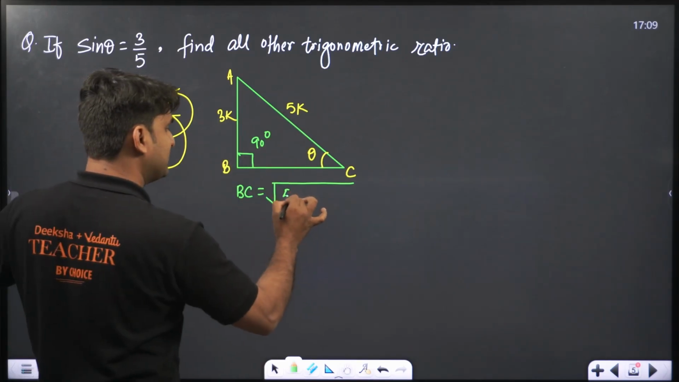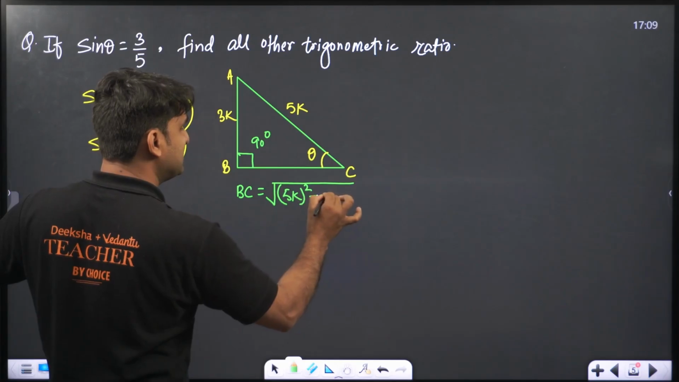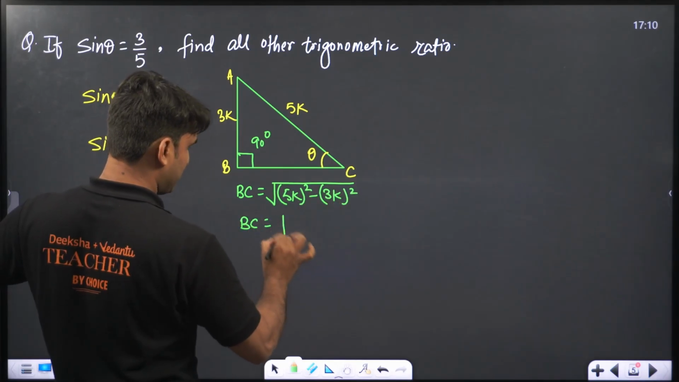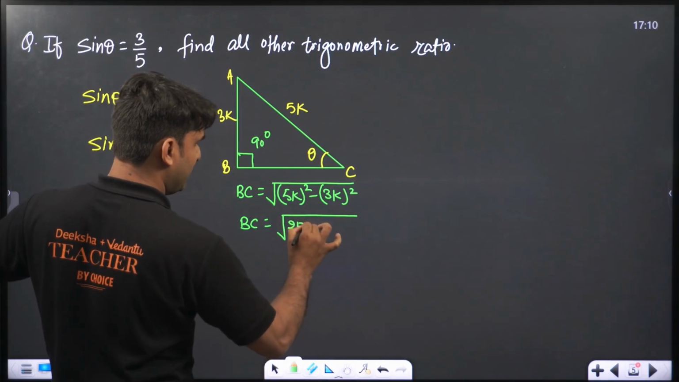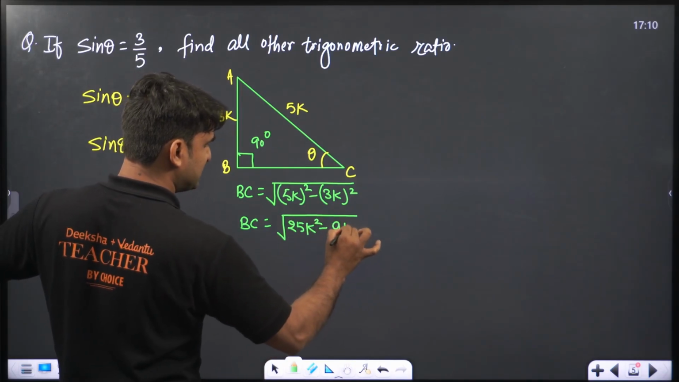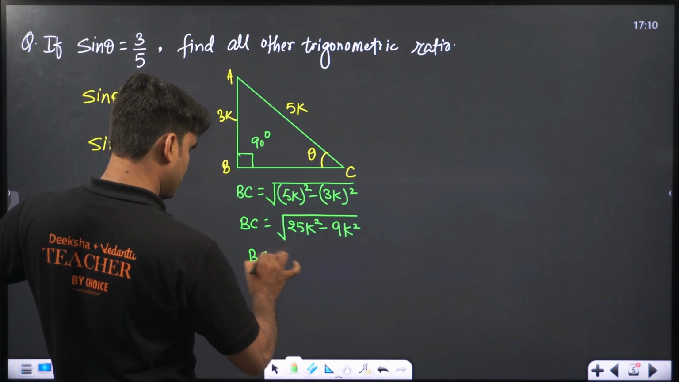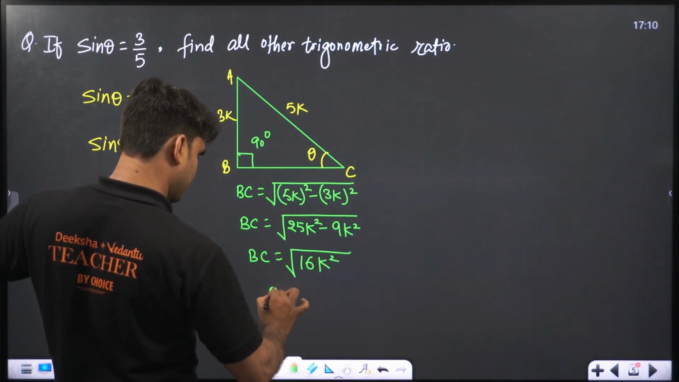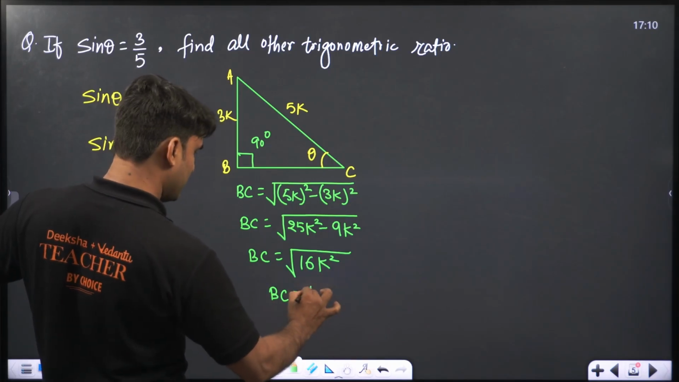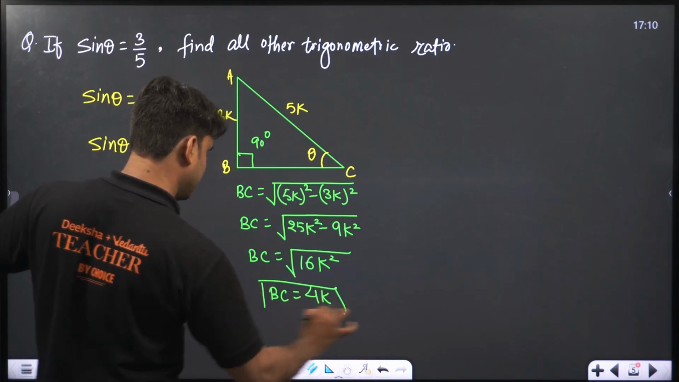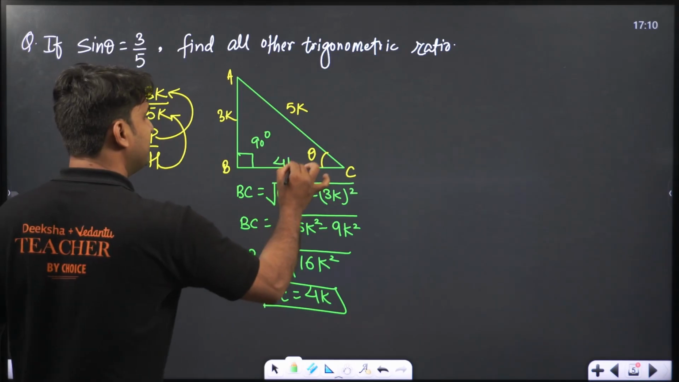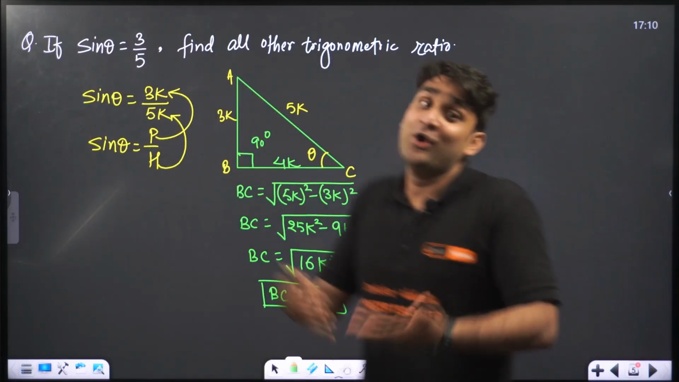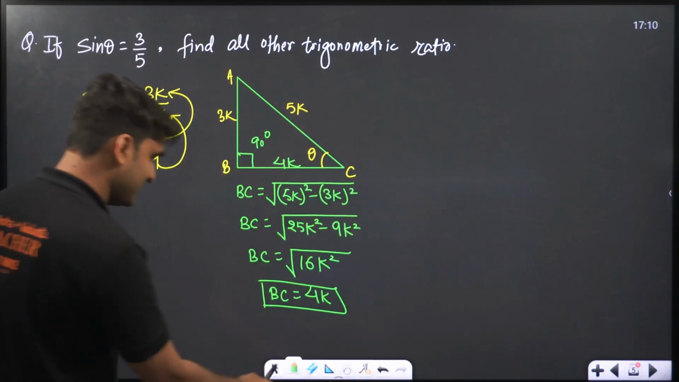So 5k square minus 3k square. Let's solve this. 5k square will be 25k square minus 3k square, which is 9k square. So BC square will be 25 minus 9, which is 16k square. So BC is the square root of 16k square, that means 4k. Wow, BC is equal to 4k. Now we have perpendicular, base, hypotenuse, we have everything. So let's find out one by one.